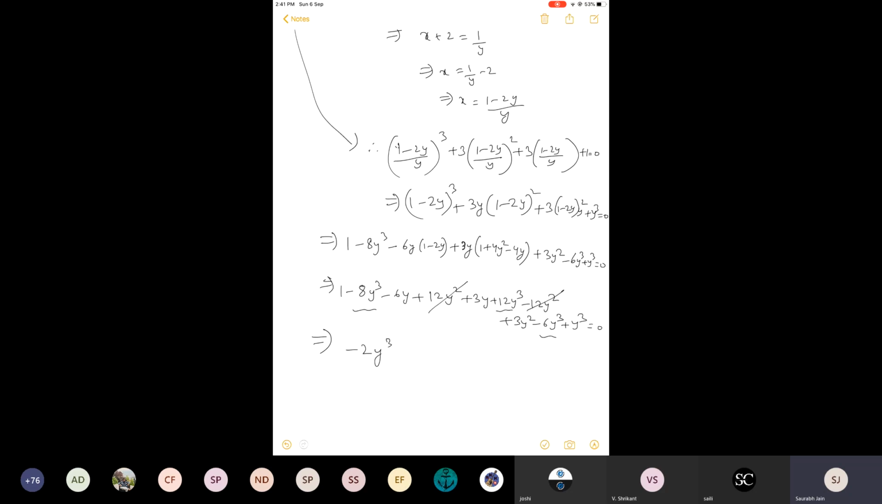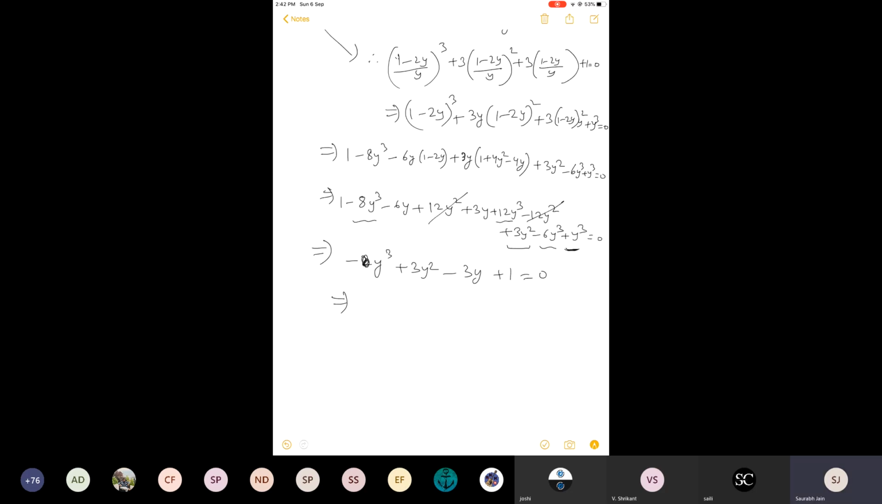Then no term of y, sorry, one more term is there. This is also there, right? So minus y cube will remain. These were the terms of y cube. Y square, 3y square is there. This is also counted. Then minus 6y plus 3y will be minus 3y and plus 1.